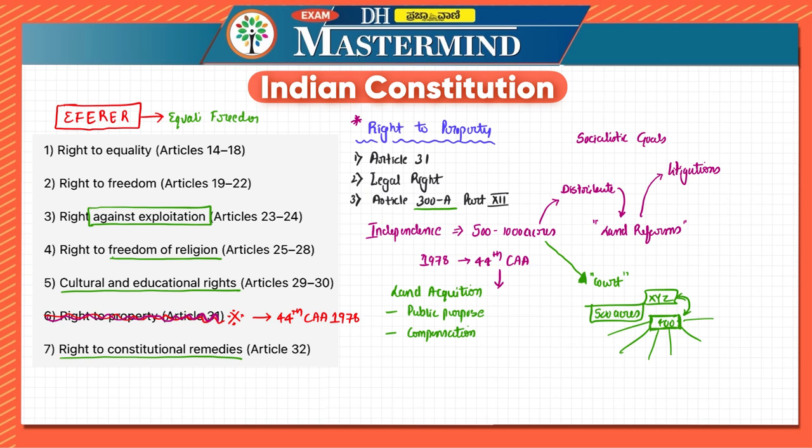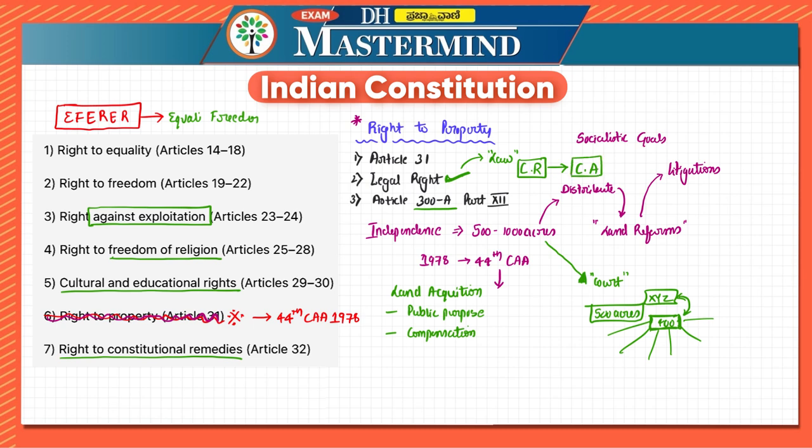And at present, if you are looking at the right to property, it is a legal right which you have seen here, and it is not a constitutional right or a fundamental right as such. That means when it is made a legal right, normal law can be made in order to make changes to it. But when it was a constitutional right, we had to bring a constitutional amendment to make changes to it.